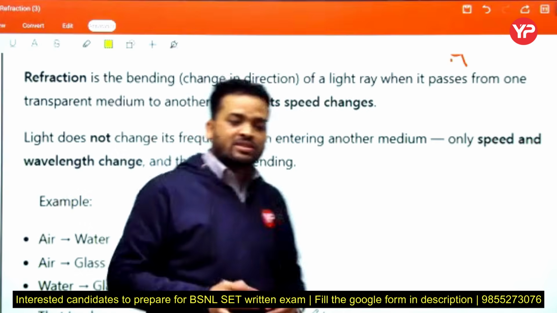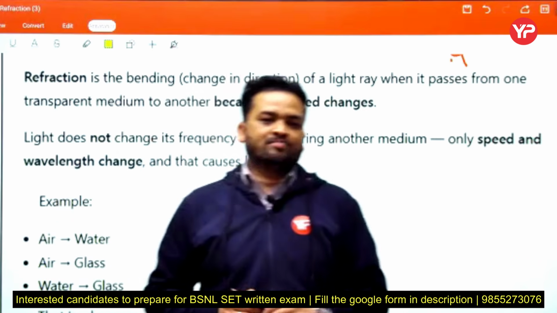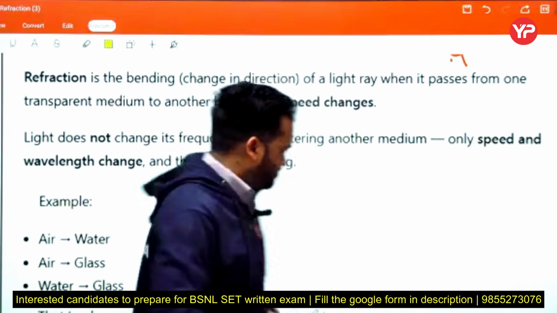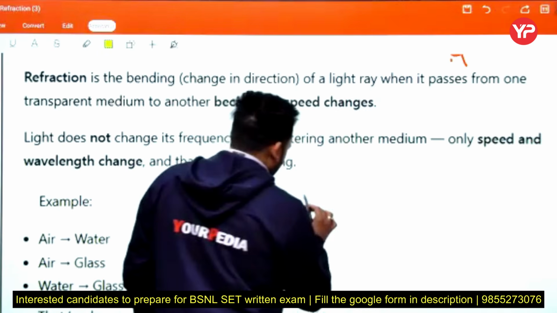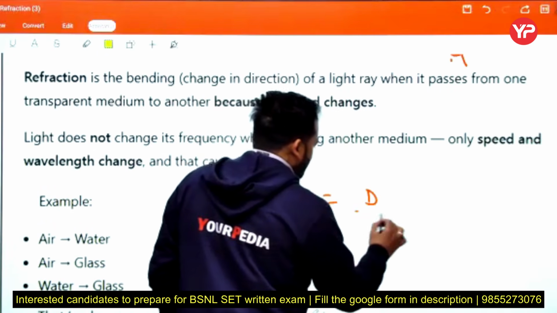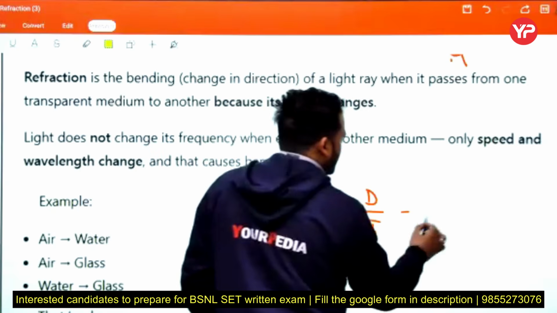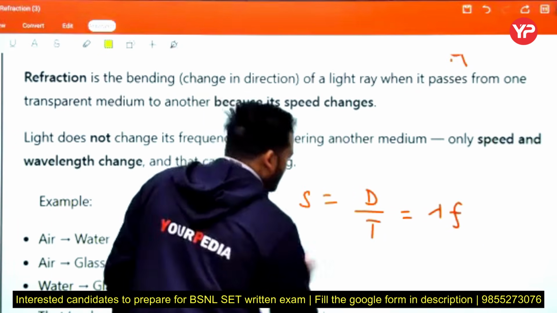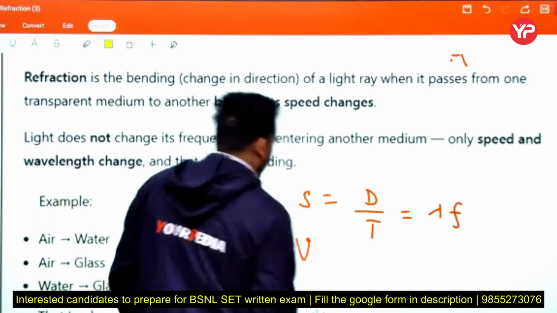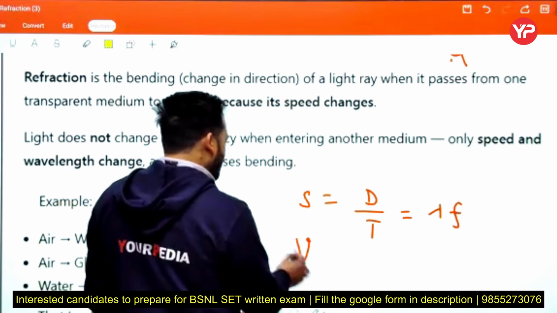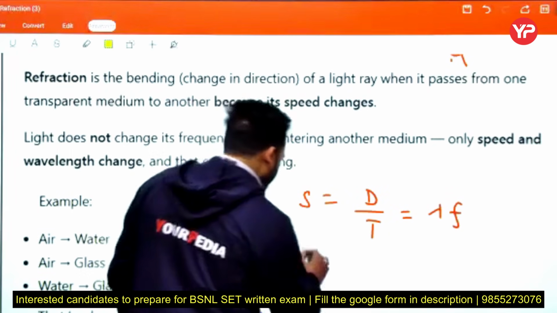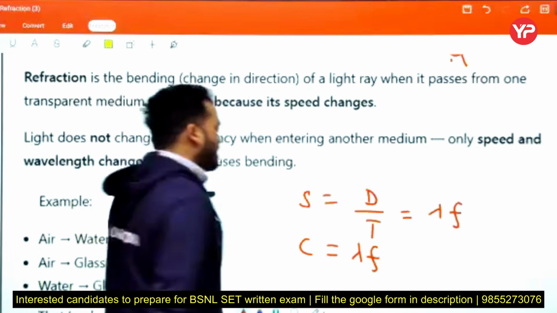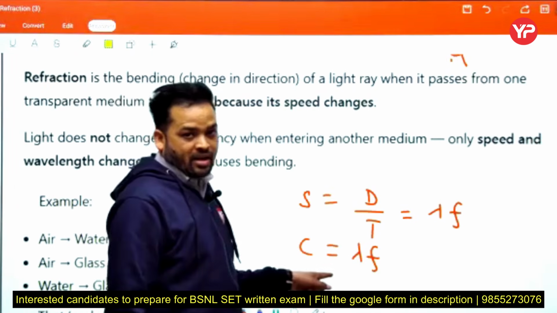What is the relation between the speed of light in a medium and its wavelength and frequency? See, speed equals distance upon time. And 1 upon t is the frequency, and d is the wavelength lambda. So speed v equals lambda f. For light, we consider c equals lambda f, or f lambda, and f equals c upon lambda.